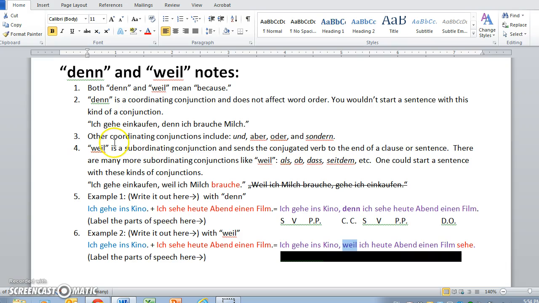Well, let's go back up here to the notes on weil. Weil is a subordinating conjunction and sends the conjugated verb to the end of a clause or sentence. Well, it sure did that. It sent sehe, which is the conjugated verb, to the end of the clause. So let's label the parts of speech again, and if you're at home, it might not be a bad idea to color these. Color the subjects yellow and the verbs red. It doesn't matter to me what color you choose. But make sure to really emphasize that this conjugated verb got sent to the end.